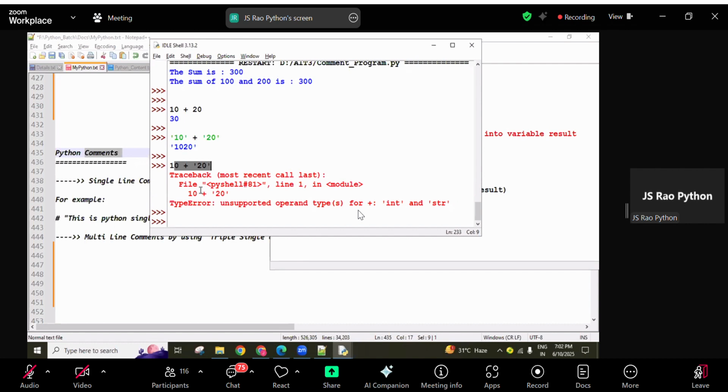We are in the initial days, guys. These kinds of rules, you have to accept and remember, and later you can apply them. Next time, whenever I create something like this, a type error will come because of two different types of values. You have to analyze that.